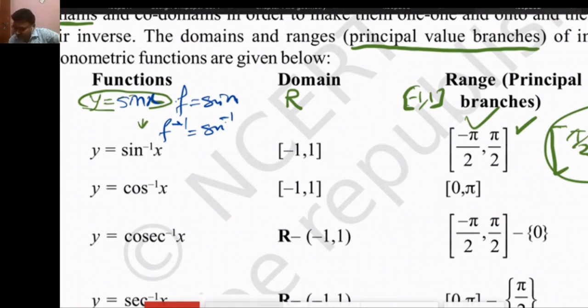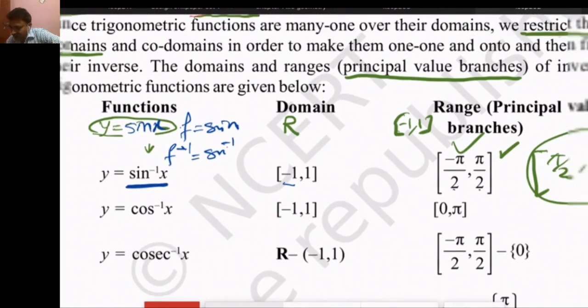When we take the inverse of a function, the range becomes the domain and the domain becomes the range. So the sin inverse x function is from -1 to 1 to -π/2 to π/2.